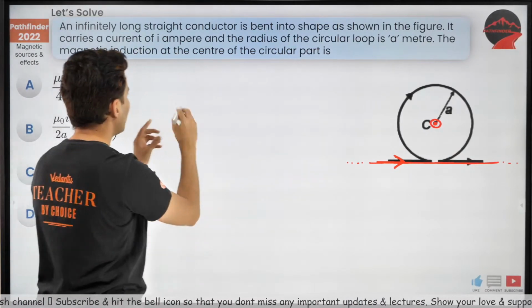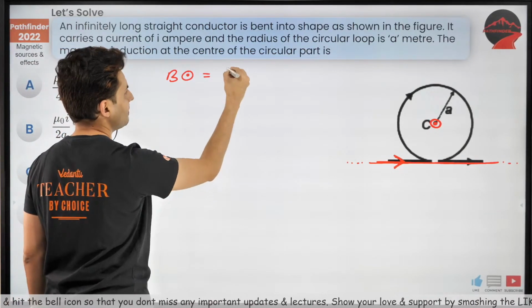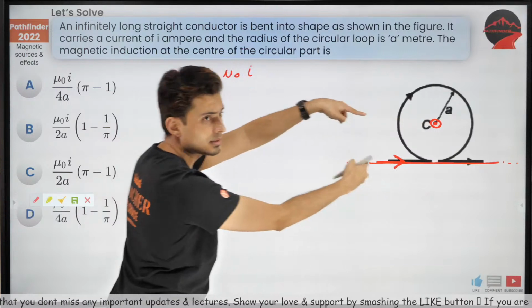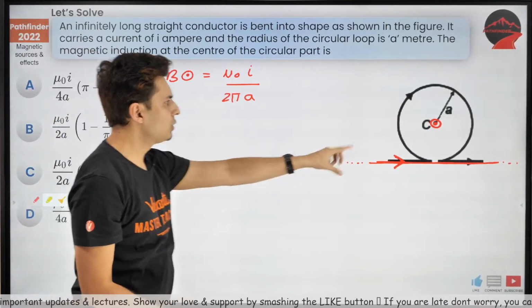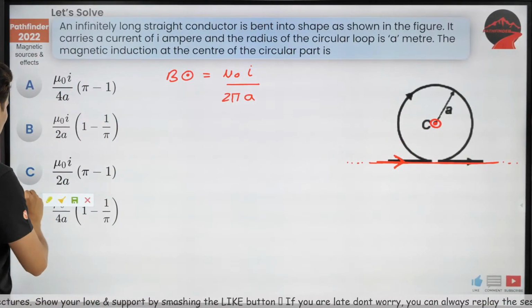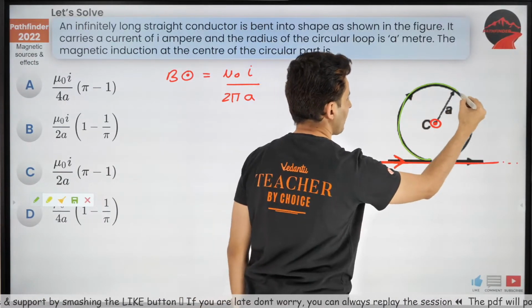And the value is mu naught I, and this distance is A, so mu naught I by 2 pi A. Well, that's towards you.